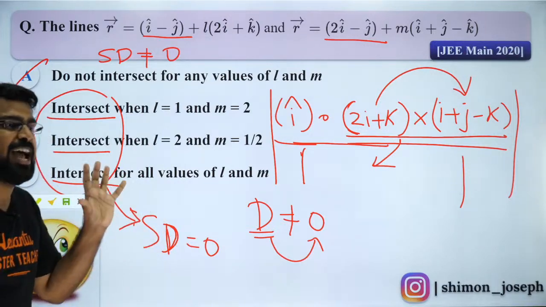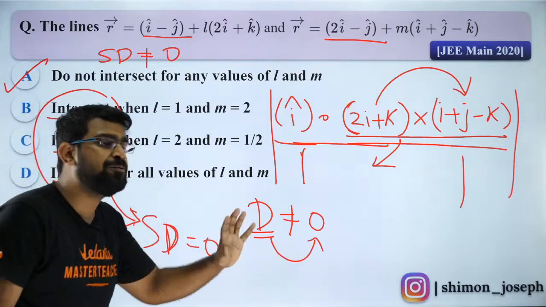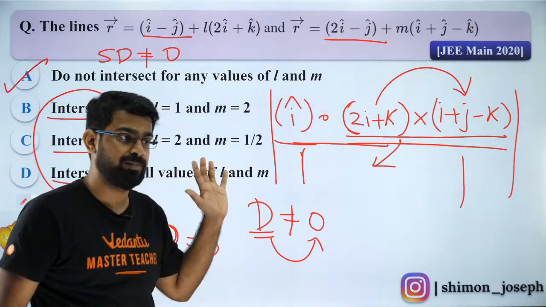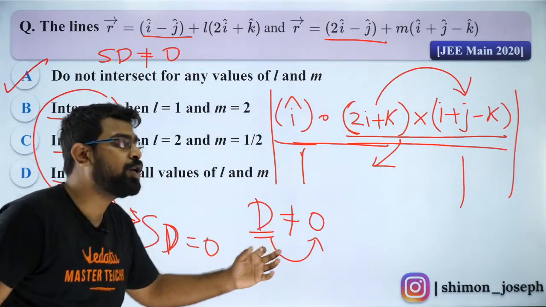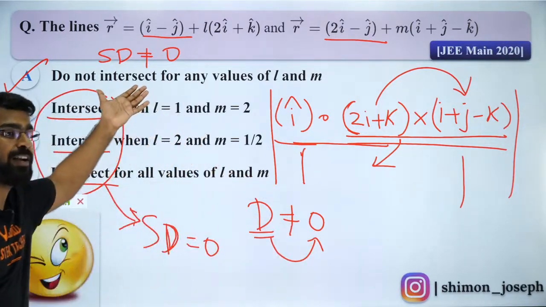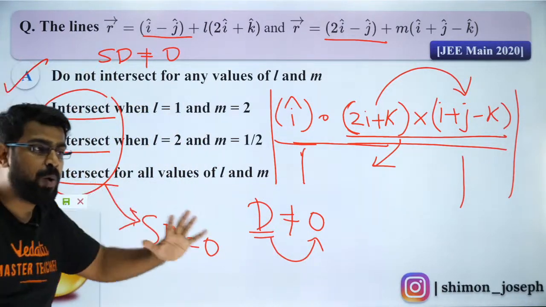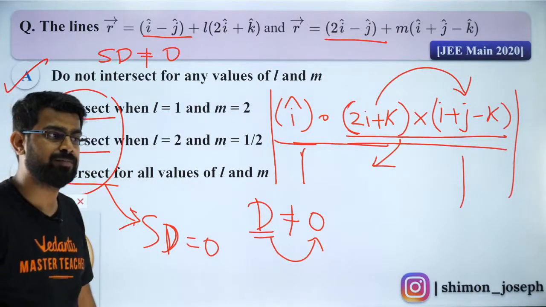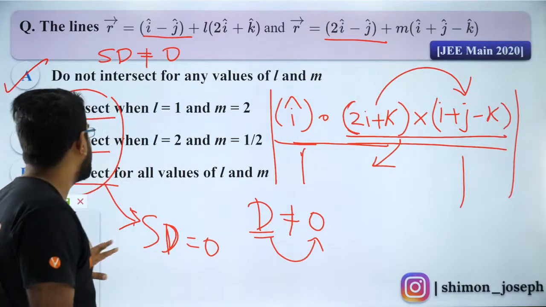Jeevan, you are right, Jeevan. Absolutely. So if they are intersecting, the shortest distance will be 0. And because I got shortest distance to be not 0, I can say that they are not intersecting. Are you all clear with it? Kanchan, did you follow it? Are you able to understand? So I hope you guys liked it.